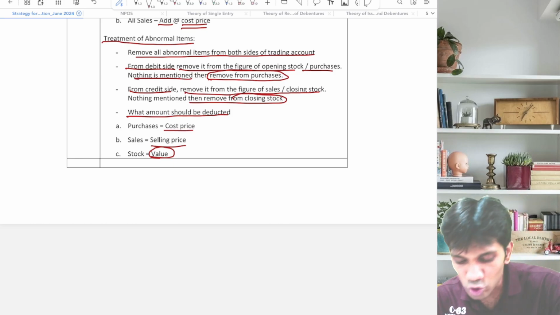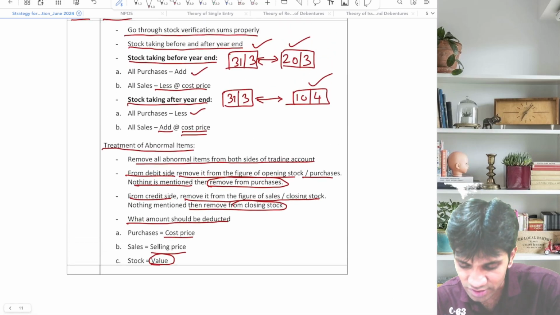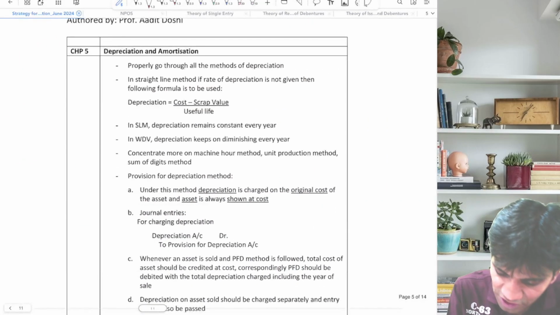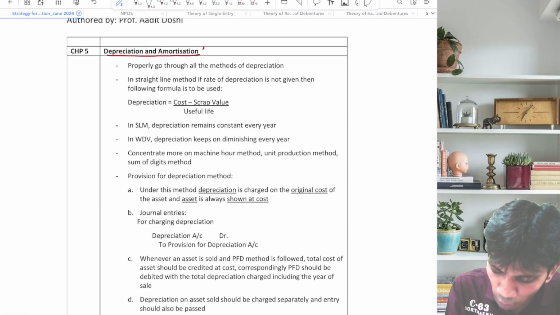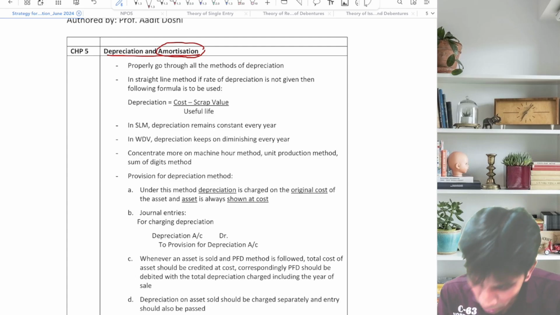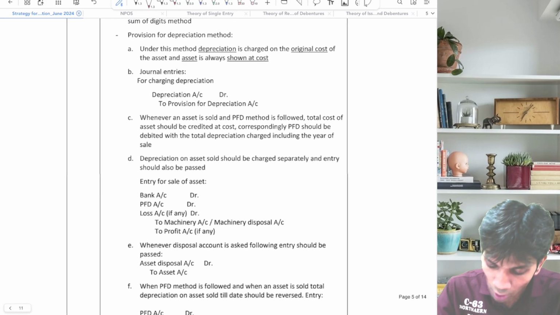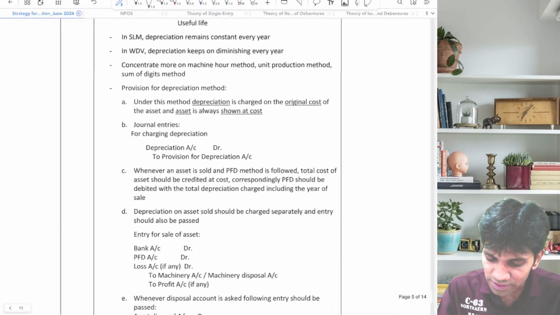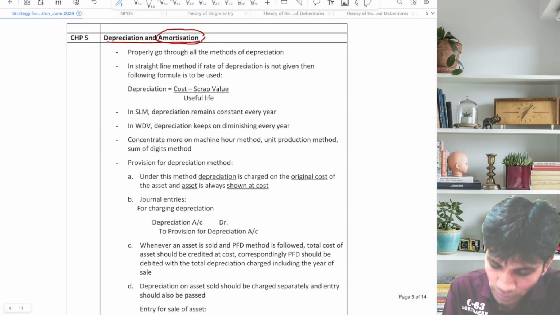Guys, thank you so much for listening to my inventory discussion. Next, let's go for the next topic, that is depreciation and amortization. Again, amortization is a new concept introduced in the CA foundation new syllabus. Let's go with depreciation and amortization. See, all important points are sorted out in depreciation. Let's discuss one by one, guys.